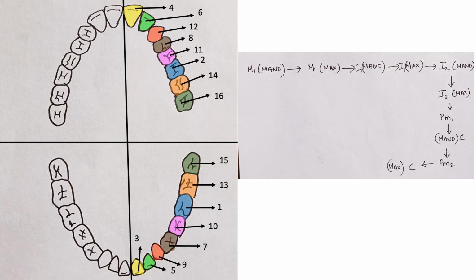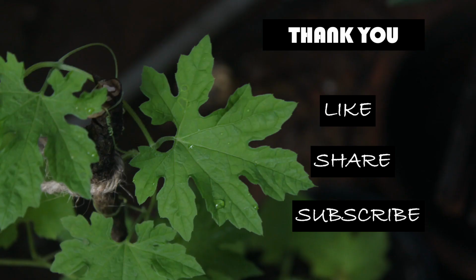So that was the permanent dentition, the sequence and age of eruption of the permanent dentition, and we had discussed the primary dentition also. So we just learned the basic information regarding the dentition and the eruption sequence.